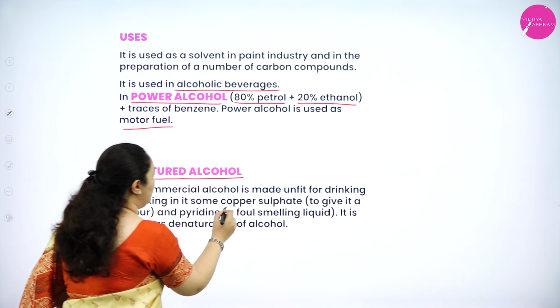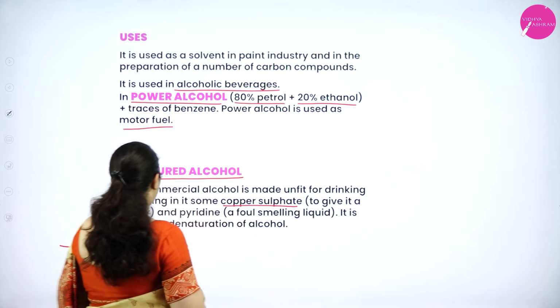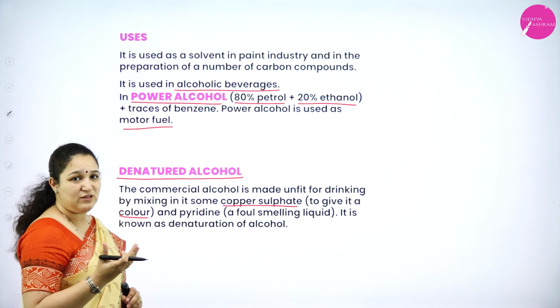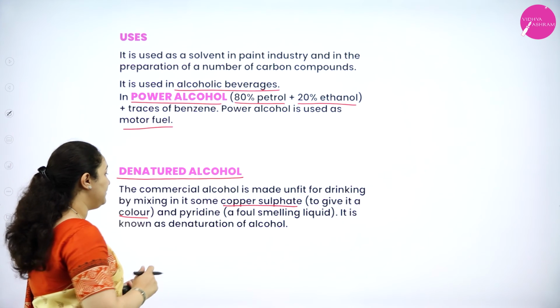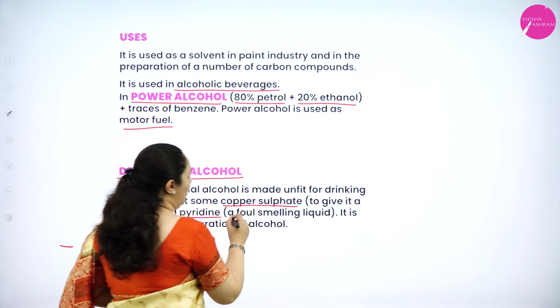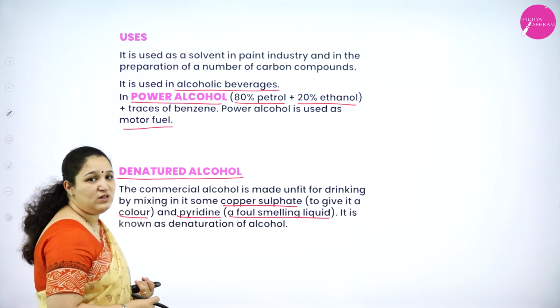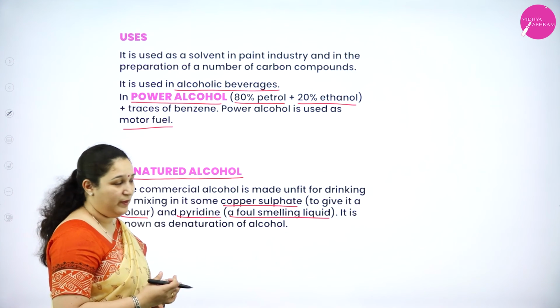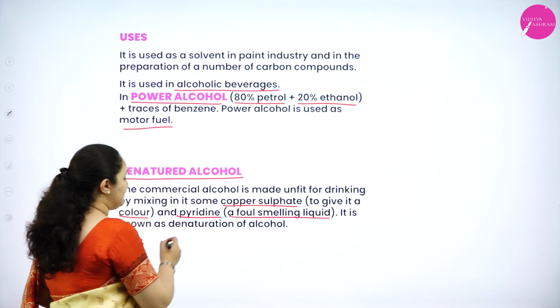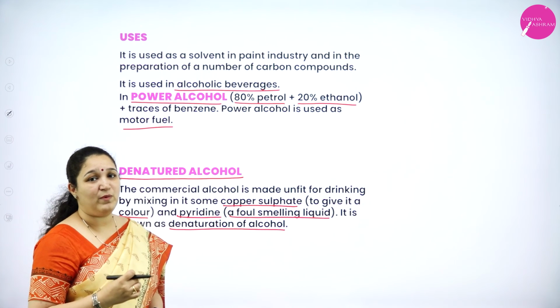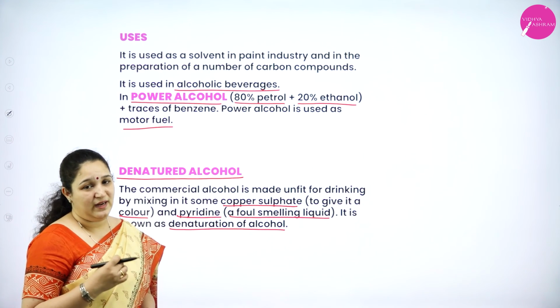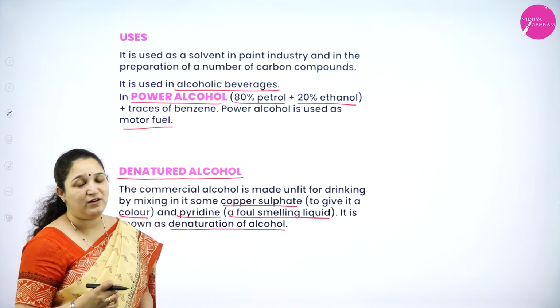It is mixed with copper sulfate to give it color. We know that copper sulfate is blue in color. So, copper sulfate is added to change color. Pyridine is added so that a foul smell comes from the liquid, and it is known as denatured alcohol. Also, they add some amount of methanol so that it becomes completely unfit for drinking.